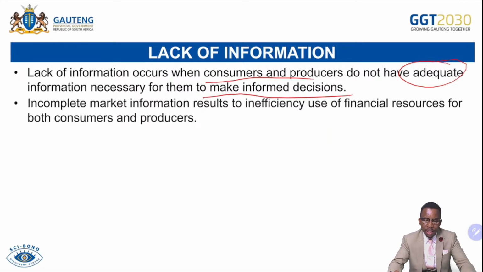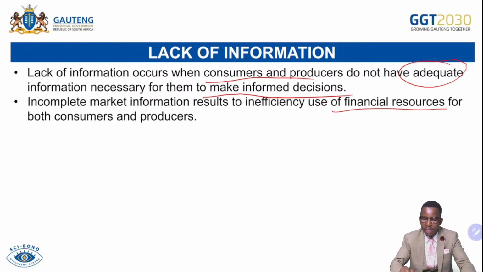Incomplete market information results in inefficient use of financial resources for both consumers and producers. For instance, should the consumer lack information about the pricing of the product, they can be exposed to price discrimination. Should the consumer be unaware of the market where they can find the product, they will be moving around the city looking for the product, wasting their time, wasting their resources or revenues. For that reason, they will tend to be inefficient.